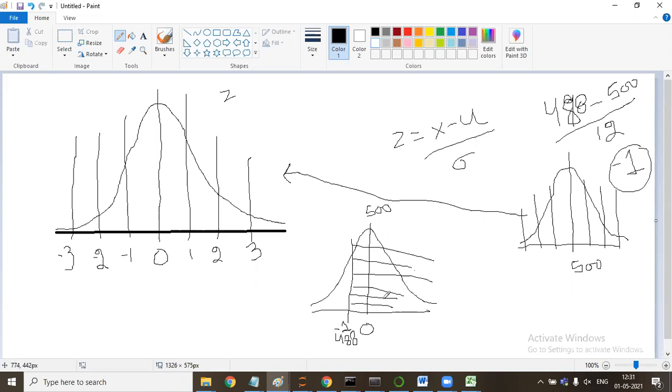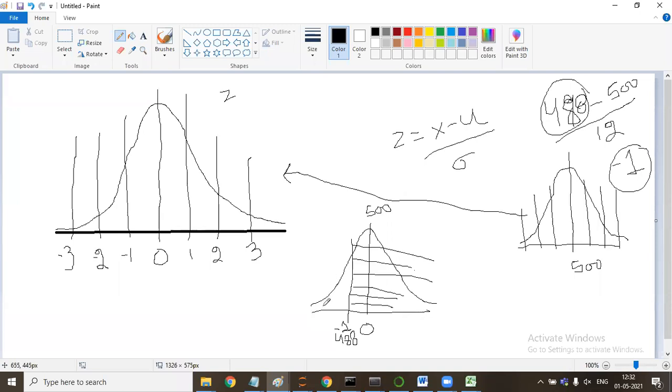But sir, how did minus 1 turn into 488? I'm not getting it. Here only I said 488 minus 500 divided by 12, so I have converted it into a standard normal distribution. When 500 became 0, if it is 460, then 460 will become minus 1 point something.